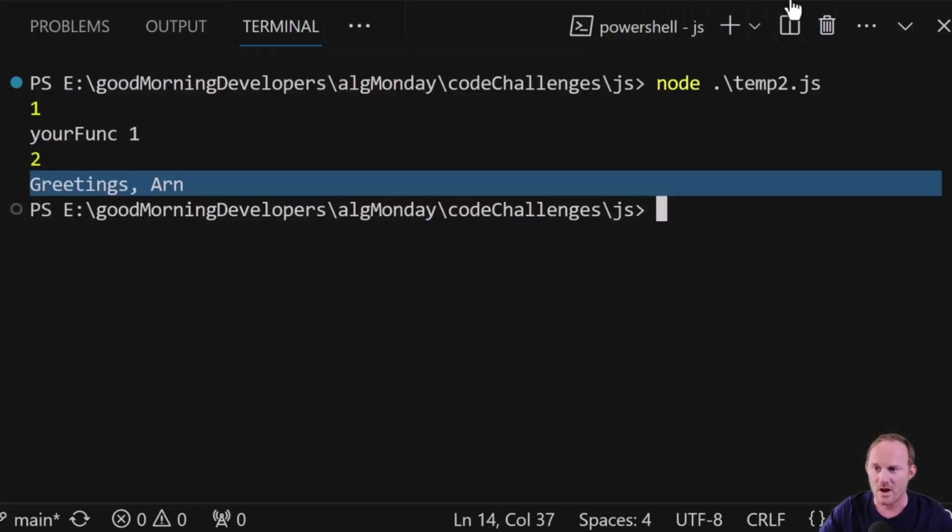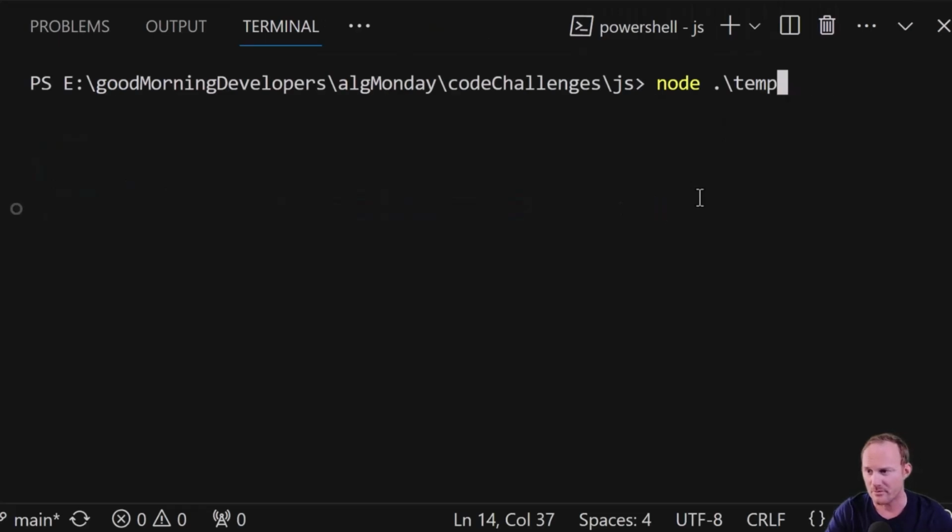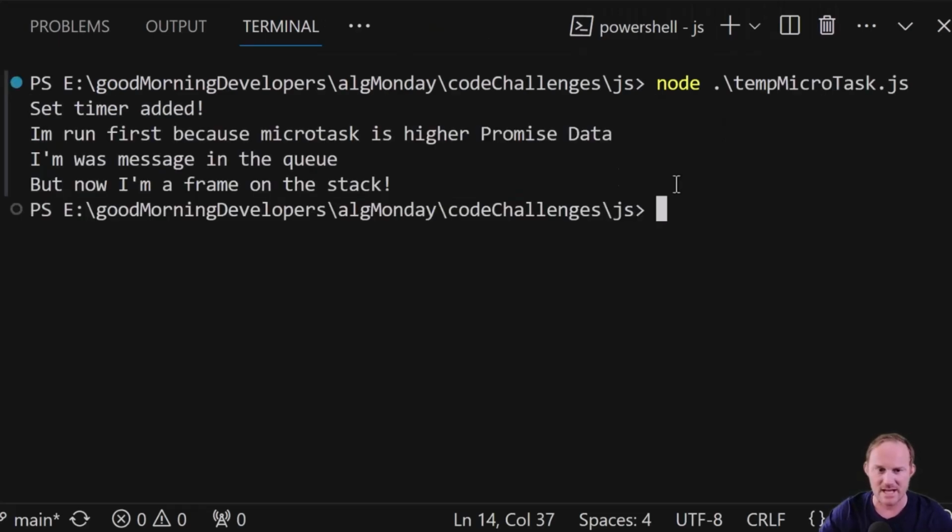If I come over and I run our code, so this time it's going to be temp microtask, we get set timer added. We get "I'm run first because microtask is higher," and then this was the data that we got, "promised data." And then we get "I was the message in the queue, but now I'm a frame on the stack."